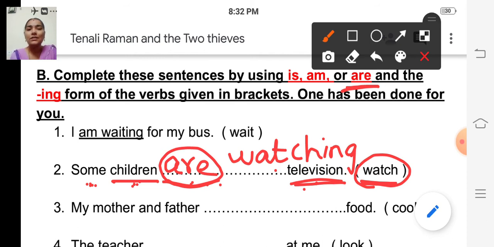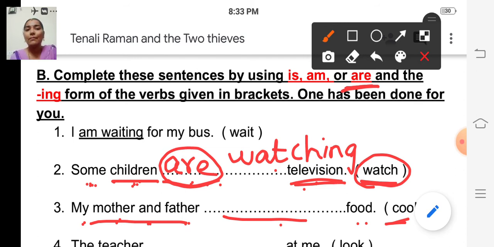The third sentence is, my mother and father dash food. The doing word is cook. My mother and father are two persons, so it is plural. So what do we have to write? Are, plus the ing form of the verb cook.